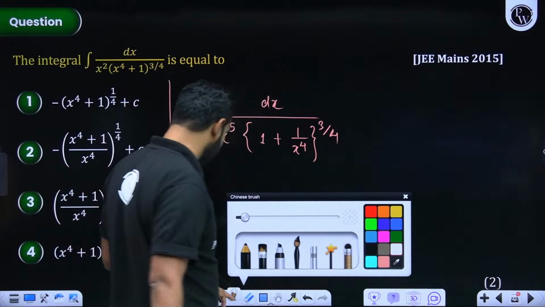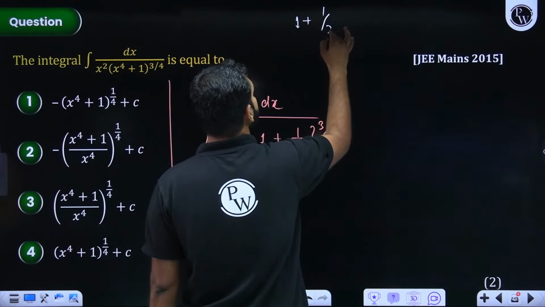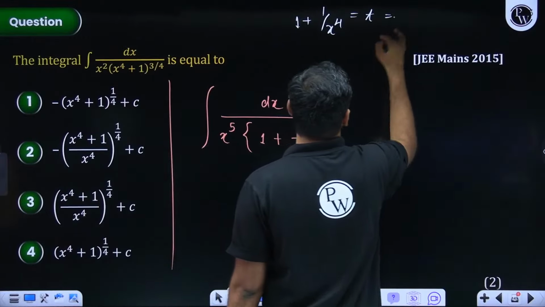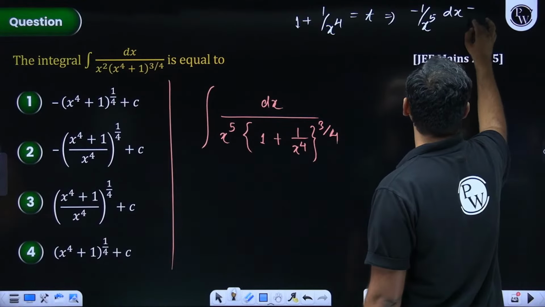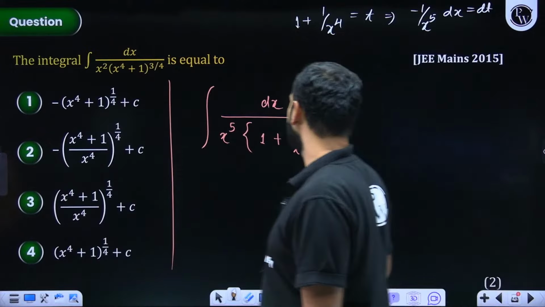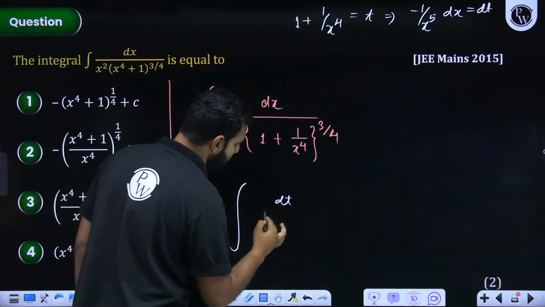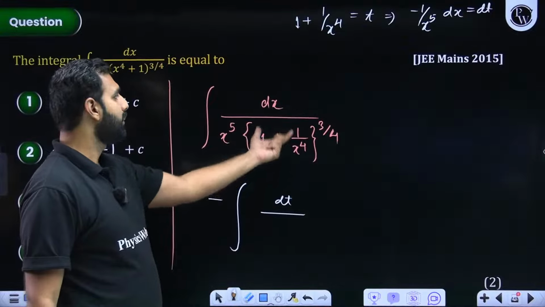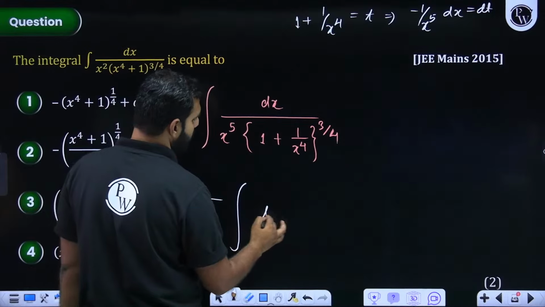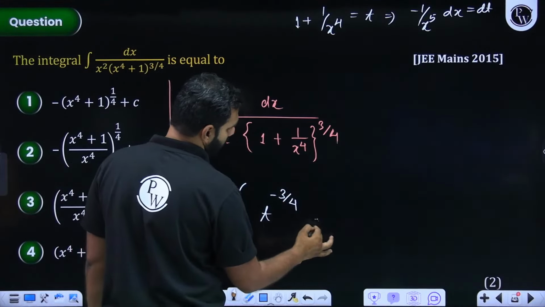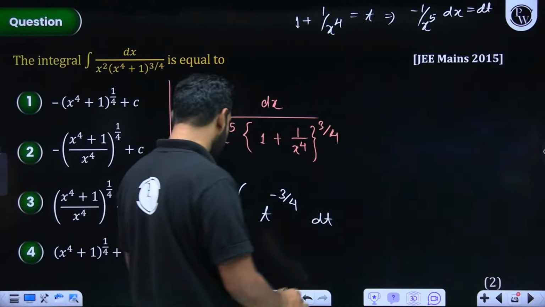Now from here, if I take 1 plus 1 by x to the power 4 as t, I hope you can see, minus 1 by x to the power 5 dx will be dt, which means dx by x to the power 5 will be negative of dt. So my question now becomes minus of dt divided by t to the power 3 by 4. If I take this t in the numerator, it will be t to the power minus 3 by 4 dt. From here, I think it is clearly easy and doable.